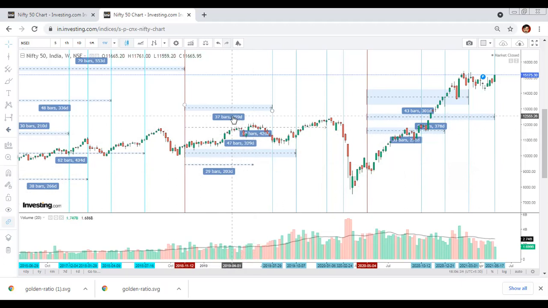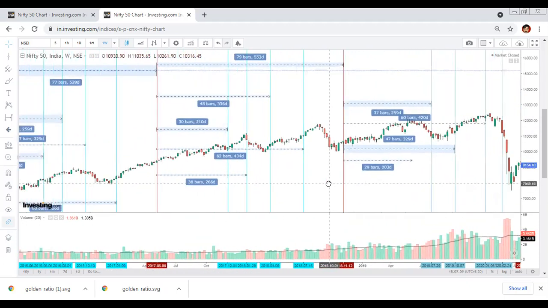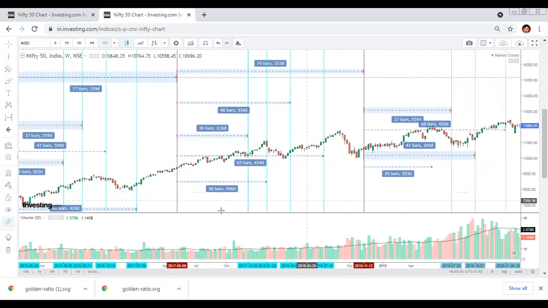Fine. Then if we see 37th bar, we got a red candle, and then suddenly we got a green candle, and from the bearish momentum we go to sideways for some of the weeks. Then at 60 bar, we have gone upward. We were going upward from the last candle, and then suddenly after 2 weeks we get a great fall of March 2020.